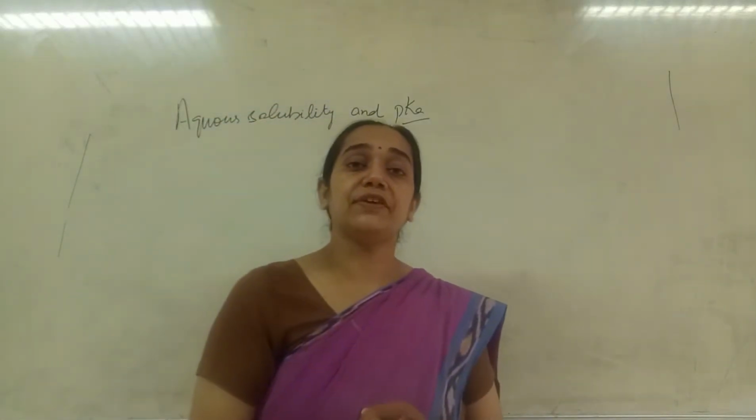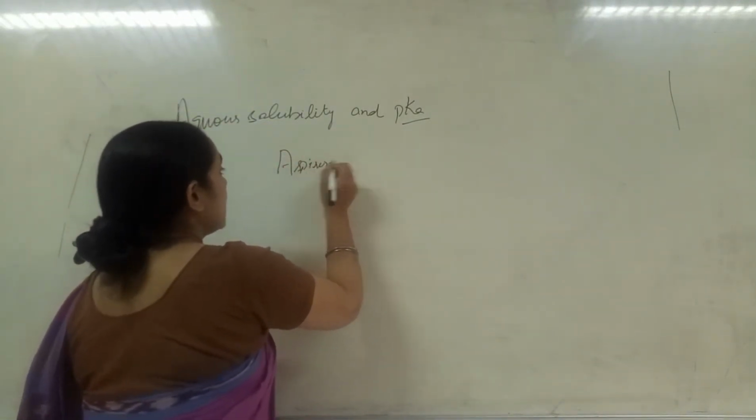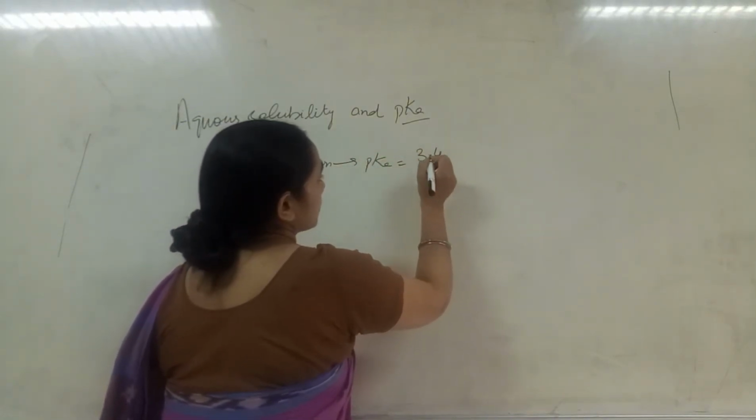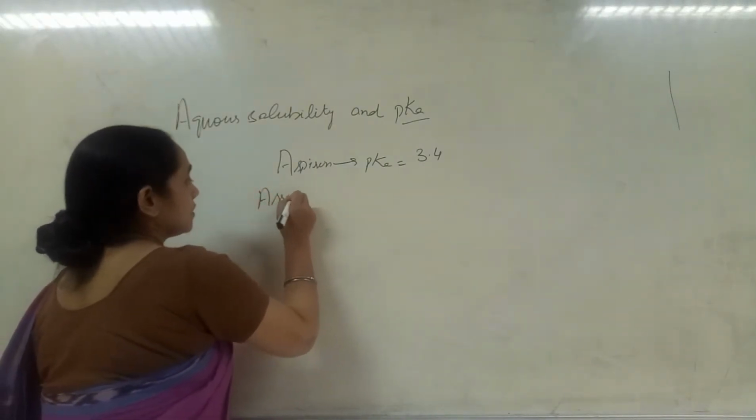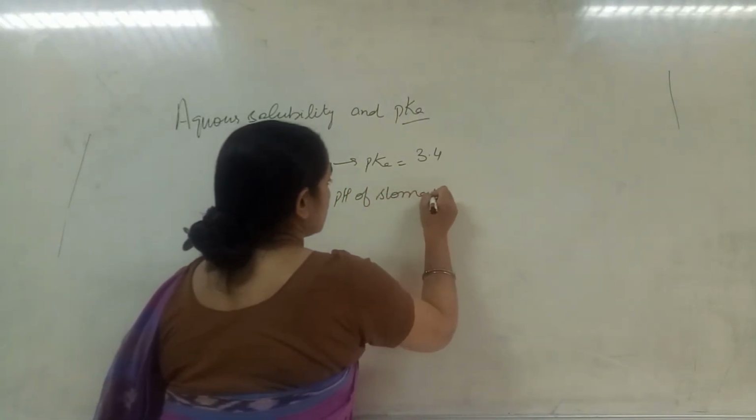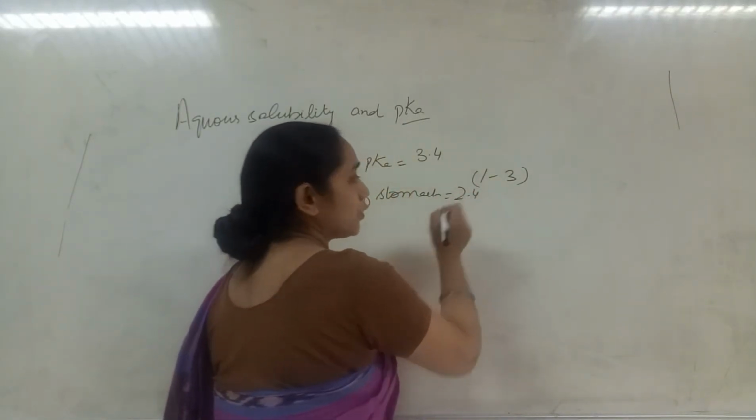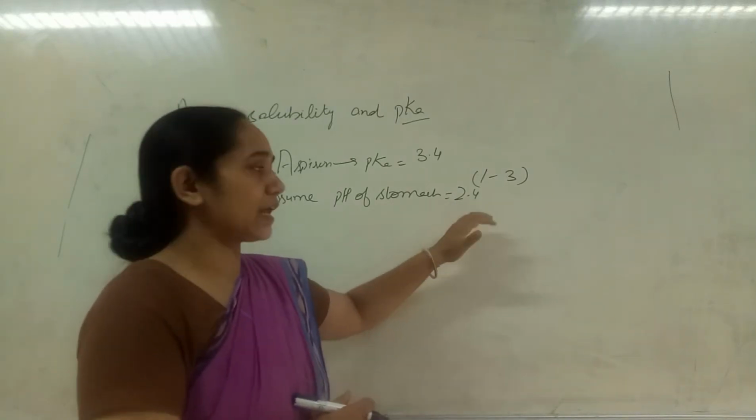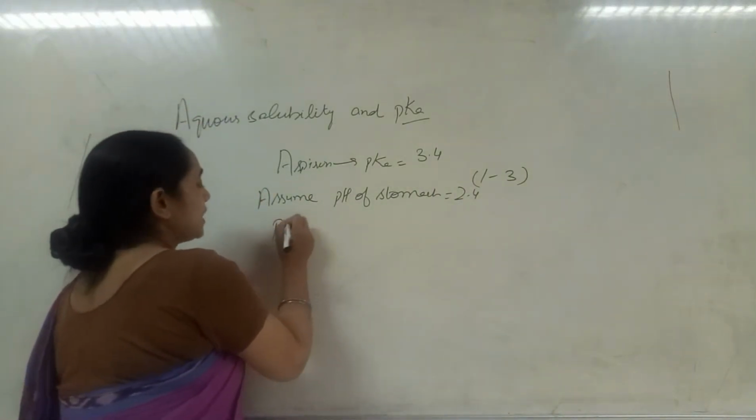For that I have taken a weakly acidic drug like aspirin, and this aspirin has a pKa value of 3.4. Now we assume the pH of the stomach. Since the pH of the stomach ranges from 1 to 3, for easy mathematical calculation I assume the pH of the stomach is 2.4.